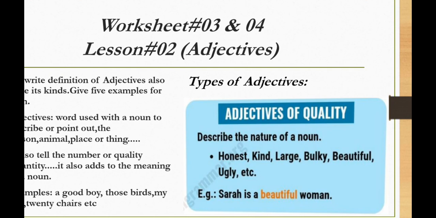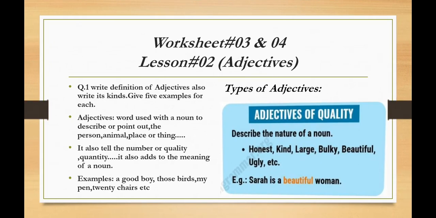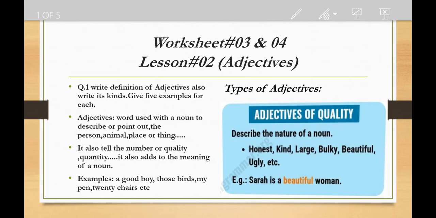Like look at these examples, these words: honest, kind, large, bulky, beautiful, ugly, etc. These are all words which are used to describe the nature of anything. Look at the example carefully. Sarah is a beautiful woman. Here beautiful is the adjective of quality. It is the quality of Sarah that she is a beautiful woman.